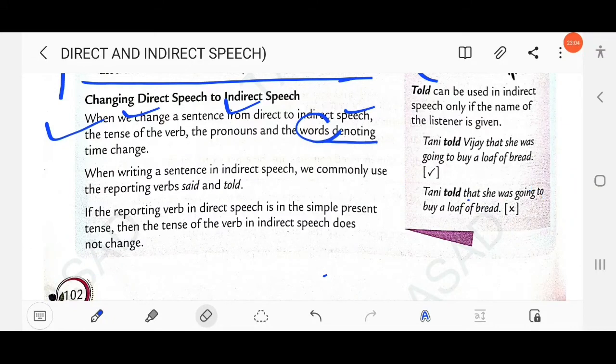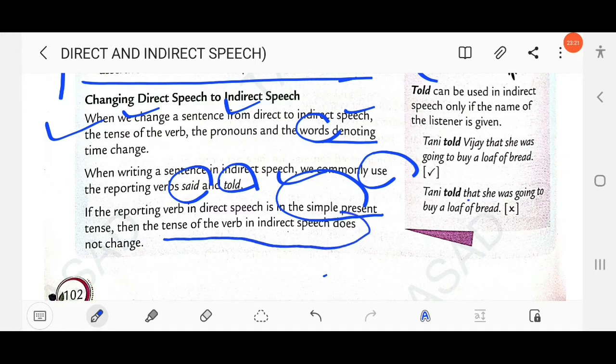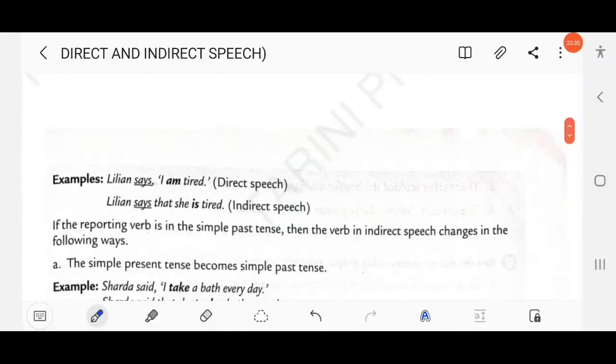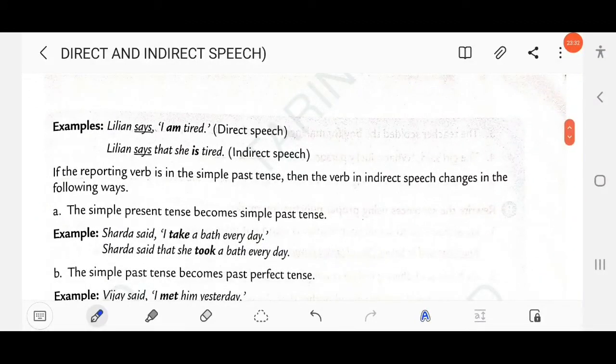When writing a sentence in indirect speech, we commonly use the reporting verb said or told. If the reporting verb in direct speech is in the simple present tense, then the tense form of the indirect speech does not change, as we have already discussed. Look at this example: Lillian says, "I am tired." This is the reporting verb.